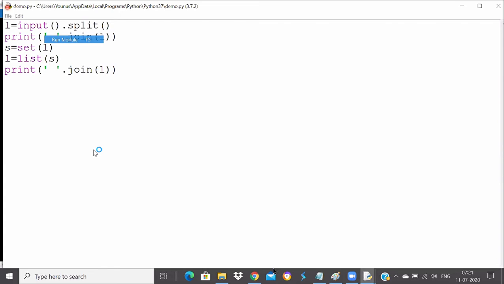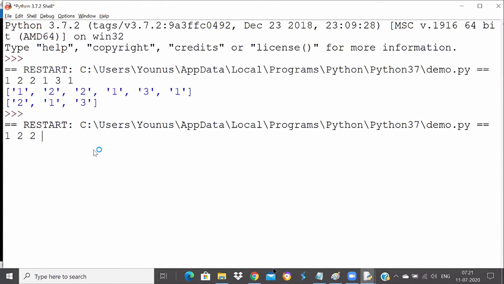Based on 1, 2, 2, 1, 3, and 1, now you see it's perfectly printing. It's printing 3, 2, 1 because I told you the insertion order will not be preserved. When you convert into a set, it will not preserve any insertion order, so the order got changed. Every time the order is changing. First time it printed 2, 1, 3, next time 3, 2, 1. But it's perfectly fine that the duplicate elements have been removed.